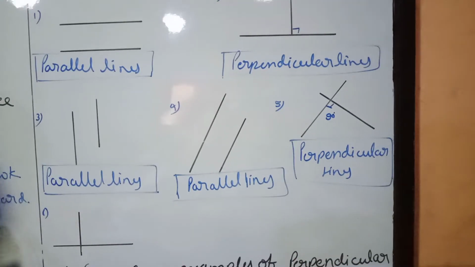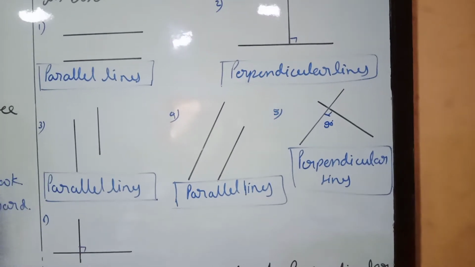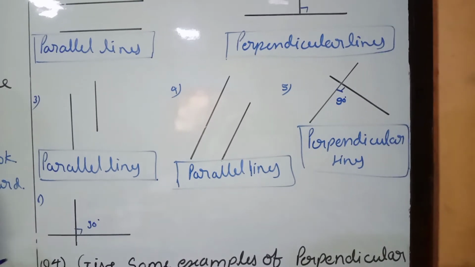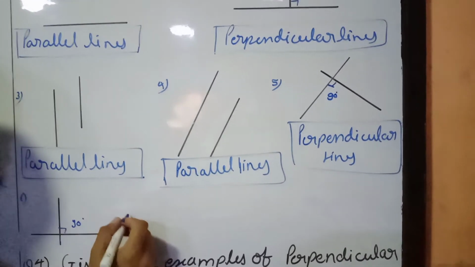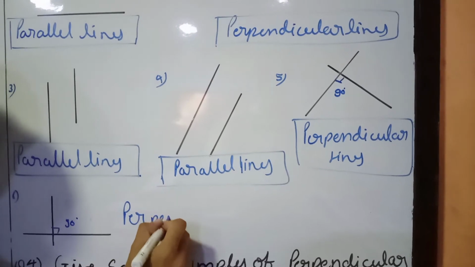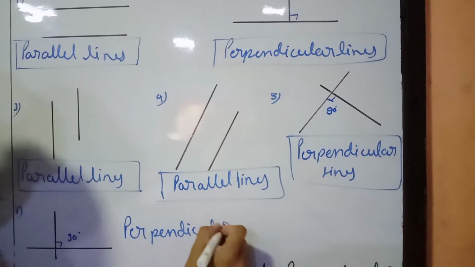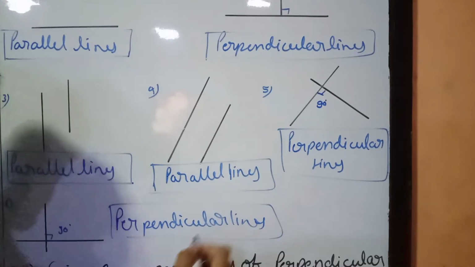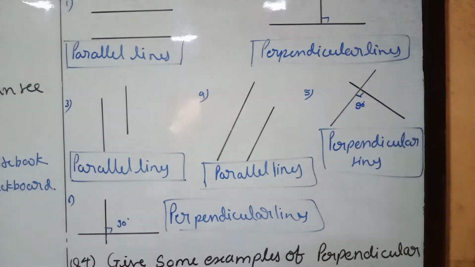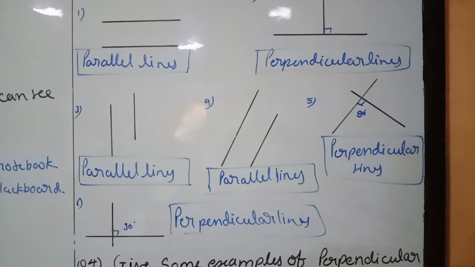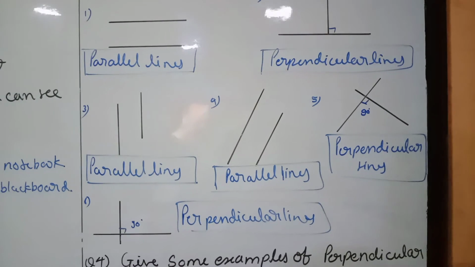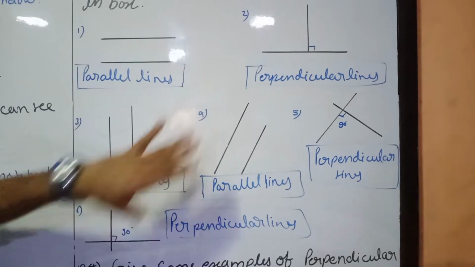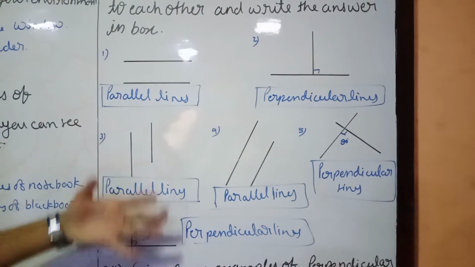The last one we have is the sixth. Here also these two lines are intersecting each other and forming a 90 degree angle. So these two lines are also called perpendicular lines. This way we are going to write whether these are perpendicular lines or not. So this way we can say whether the given diagrams are perpendicular or parallel lines.